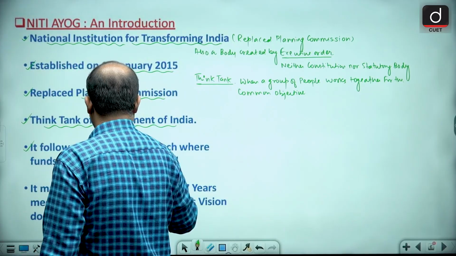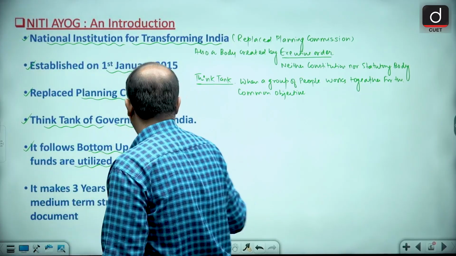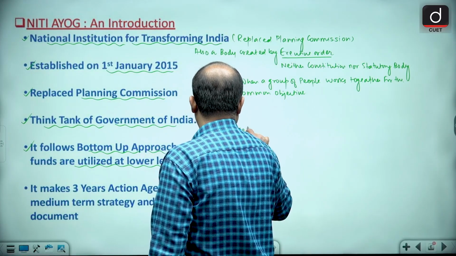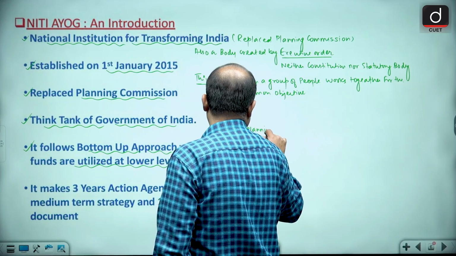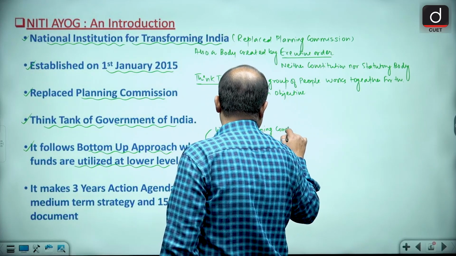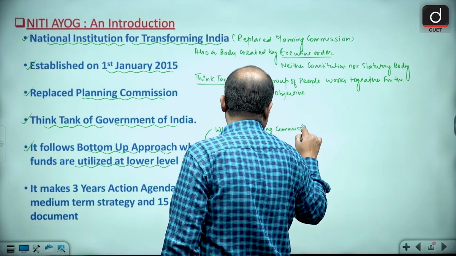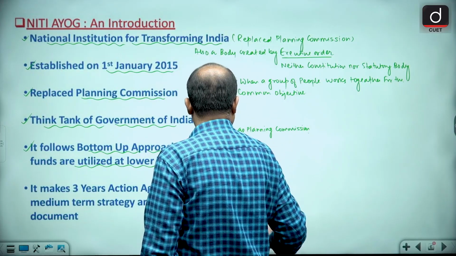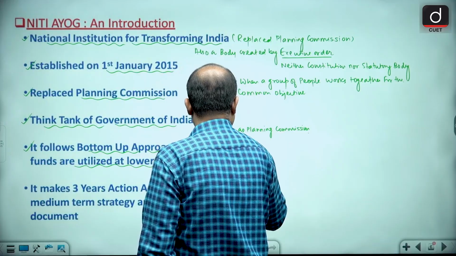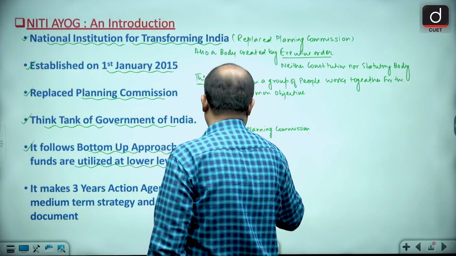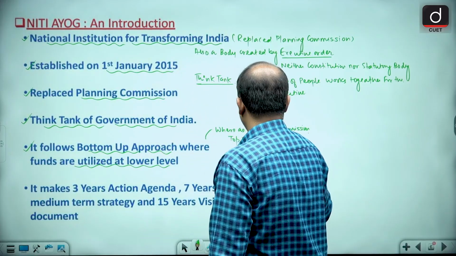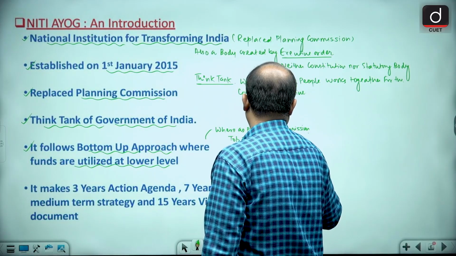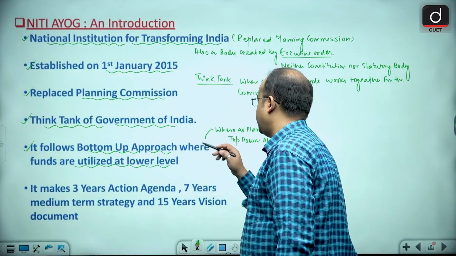Where the funds are utilized at lower level, whereas the Planning Commission used a top-down approach, where the funds were utilized at higher level.